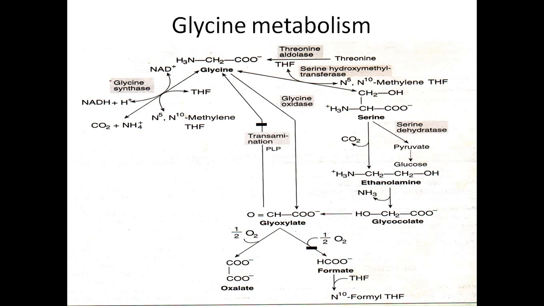So this is the summary of glycine metabolism. Here I have shown the formation of glycine and degradation of glycine, everything in the same slide. Okay. So this is the summary of glycine metabolism. You can go through it later on also.